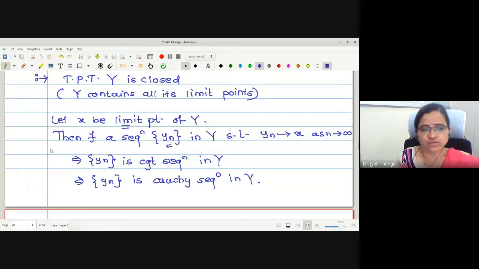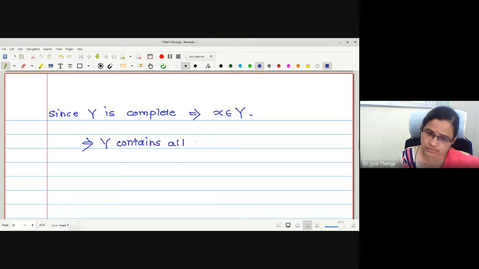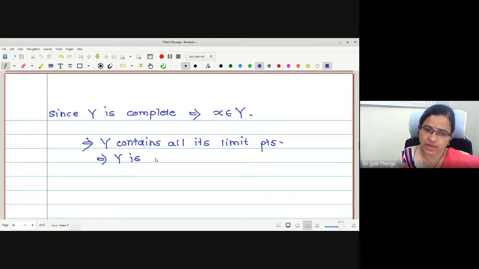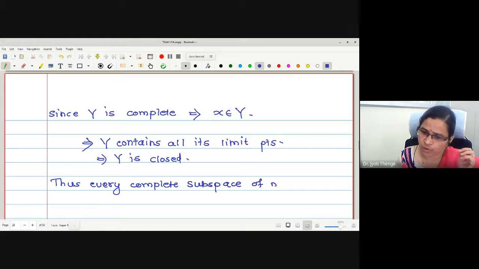If x is in Y, what have we proved then? We started with x to be any arbitrary limit point and we have proved that that arbitrary limit point is in Y. Therefore, may I say Y contains all its limit points. Is the proof difficult? No, ma'am. Therefore, may I write Y is closed. Thus, every complete subspace of a normed linear space is closed.